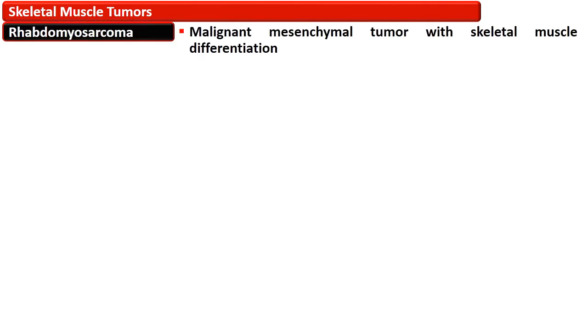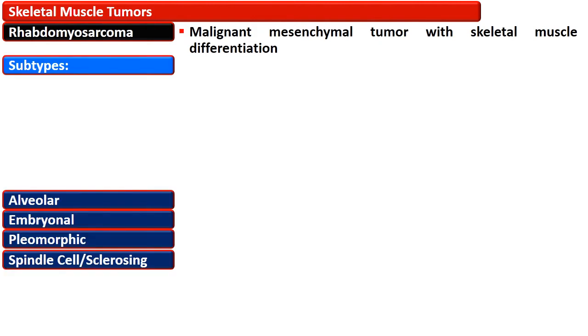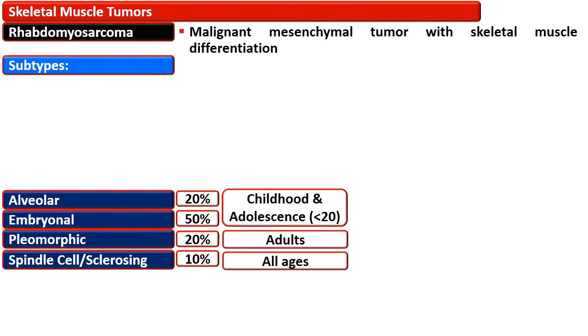Rhabdomyosarcomas are malignant mesenchymal tumors with skeletal muscle differentiation. There are 4 subtypes of rhabdomyosarcoma. These are alveolar, embryonal, pleomorphic, and spindle cell or sclerosing type. The alveolar type accounts for 20%, while the embryonal accounts for about half of the cases of rhabdomyosarcoma. The pleomorphic variety is 20% and the spindle cell sclerosing variety about 10% of the cases.